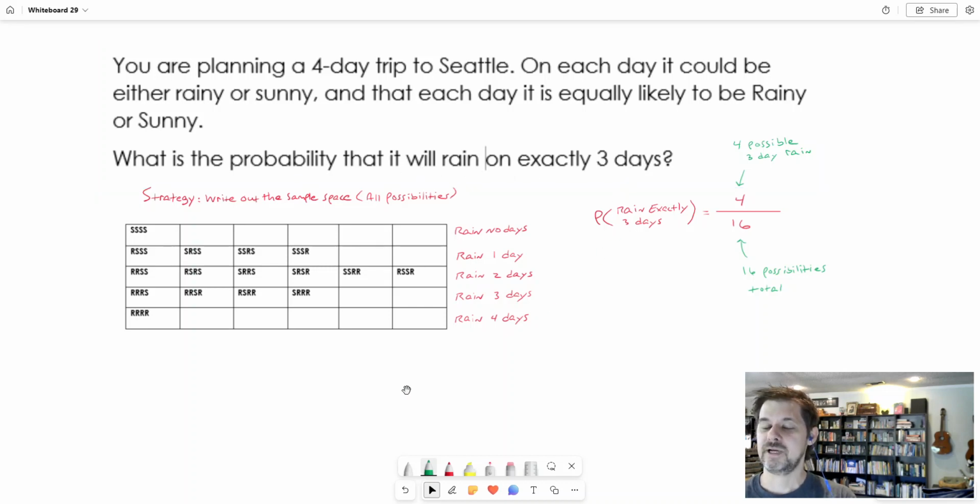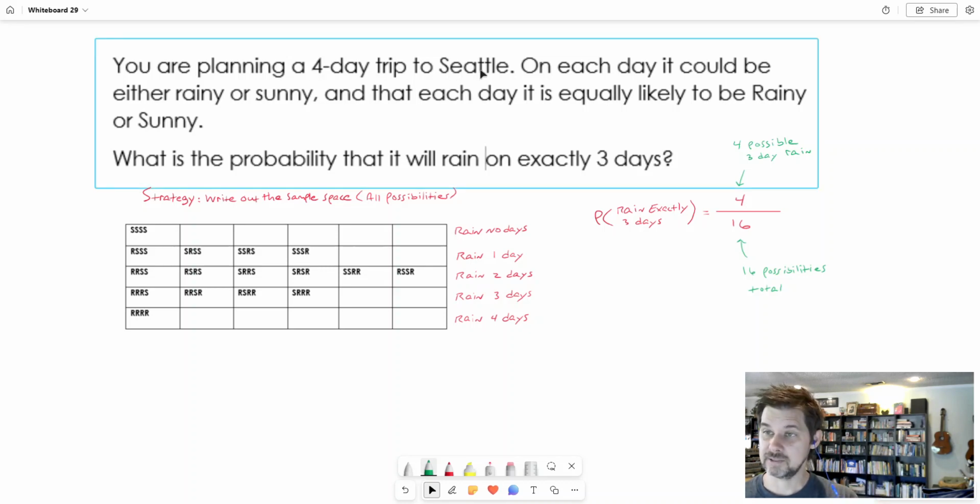Now, here's the strategy that I am going to recommend to you. I'm not saying it's the only way to do it, but this is what I'll show you because I want to emphasize something called the sample space. Anytime we have a probabilistic event, then there is the set of all possible outcomes, and that's what we call the sample space. And I'll take that approach on this one. I'm going to write out the sample space, which is just every possible outcome that could happen if you go to Seattle for 4 days, and it could either be rainy or sunny on any particular day.